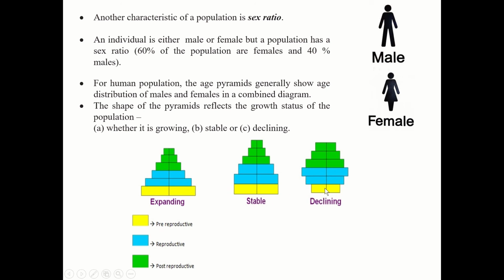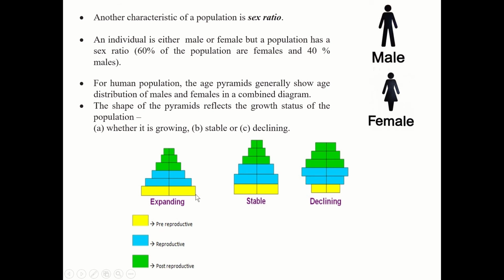So here pre-reproductive and post-reproductive age people are declining, that is decreasing in number, whereas here it is stable, the number doesn't increase or decrease. It is stable for both reproductive and pre-reproductive, whereas here it is increasing, so that's why it is called expanding.